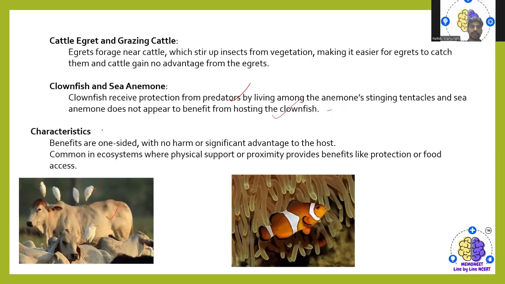Then characterization. Benefits are here only one-sided, while the other one is neither harmed nor getting any advantage. Common in the ecosystem where physical support or proximity provides benefits like protection or food access. So this is all about the community and the population.